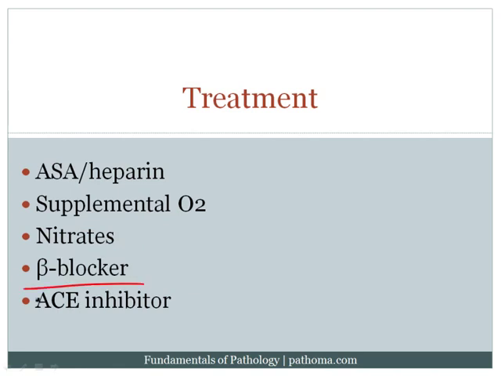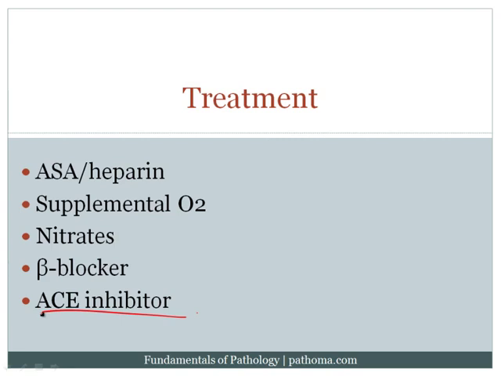Beta blockers are useful because they slow the heart rate, and when you slow the heart rate, you decrease the demand for oxygen, and you also decrease the risk for arrhythmia. And arrhythmia is a feared complication very early after MI occurs. The final treatment listed here would be an ACE inhibitor. The idea of the ACE inhibitor is that you want to decrease the left ventricular dilatation. Basically, remember that ACE inhibitors are going to block the production of angiotensin II. Now, of course, angiotensin II does two things.